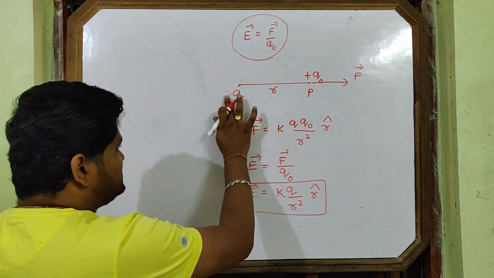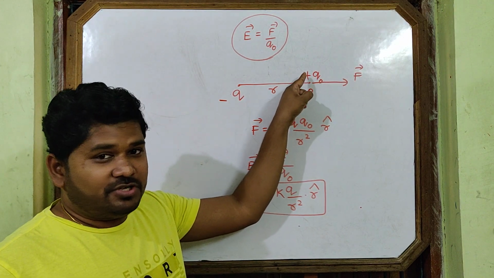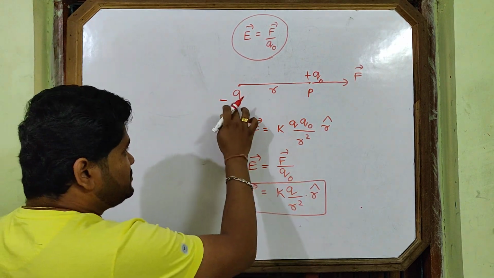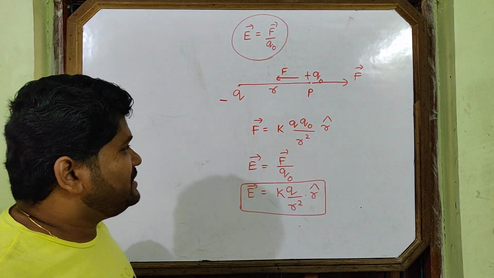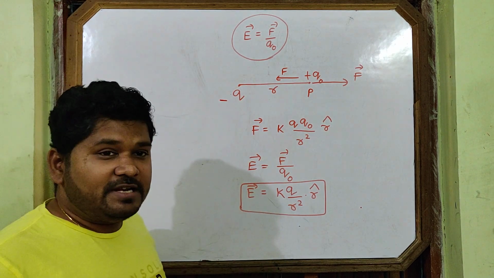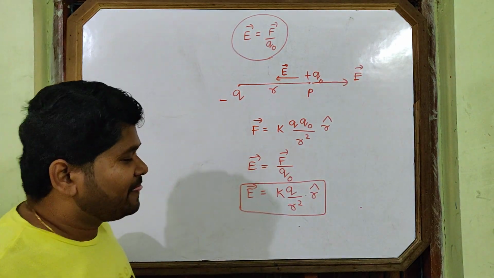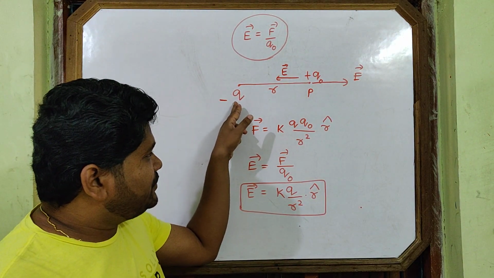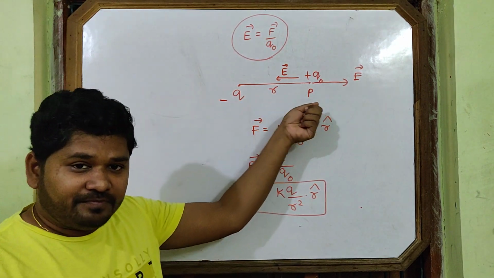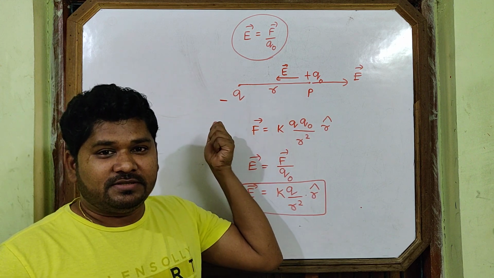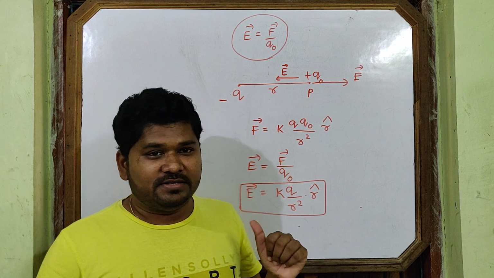If this is minus charge, now this minus Q will attract this plus Q. This is always plus Q because this is the test charge. Minus Q will attract plus Q. Where is the direction of force? Here. That means this is the direction of force, which means the direction of intensity. So where is the direction of intensity due to minus Q? Towards. You remember, one is away, one is towards.